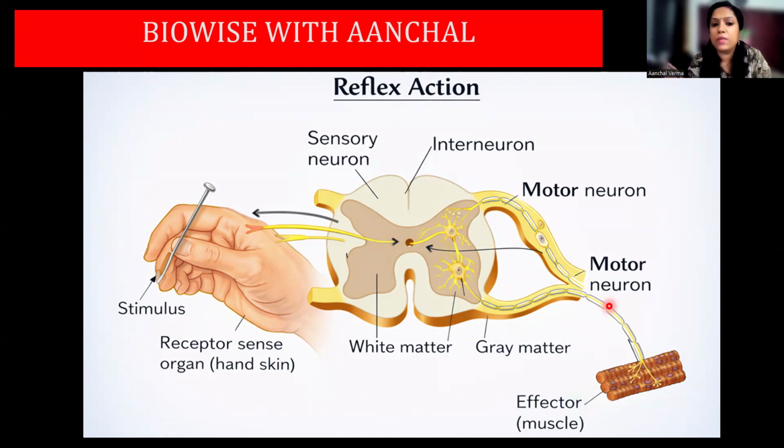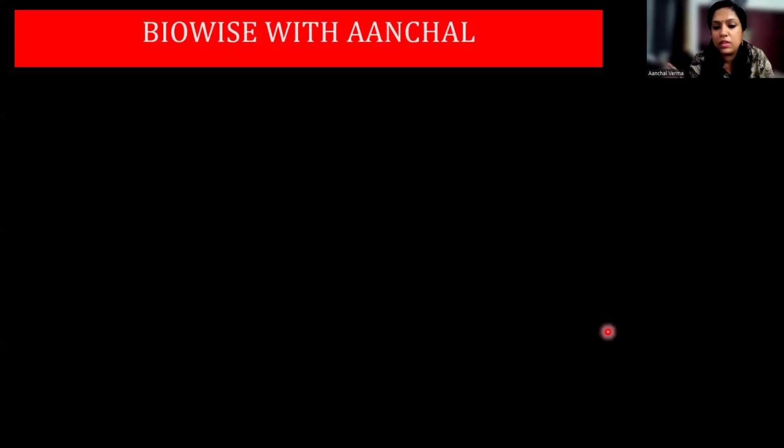So for reflex action, you have the diagram, which is so clear to you, I guess. You touch the pin, which is the stimulus here. The skin acts as a receptor, receives the stimulus, and passes it to the sensory neuron, which goes to the interneuron. From the interneuron it moves to the motor neuron. The motor neuron makes your hand move away from the pin. That is the effector muscles.